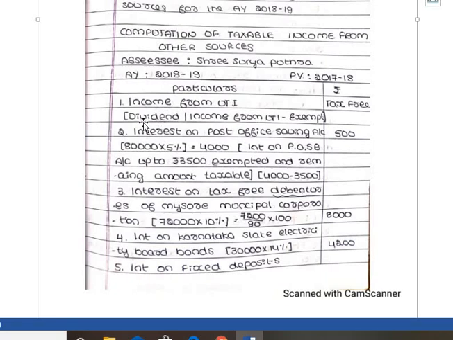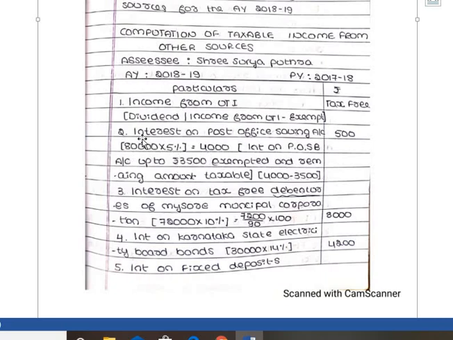So here number 1, income from Unit Trust of India. We know that income received from Unit Trust of India or Hindu undivided family is exempt from tax. So it is tax free income. Though it is tax free, we need to show it. Second one, 80,000 deposited in post office savings bank account which earned interest at 5% per annum.